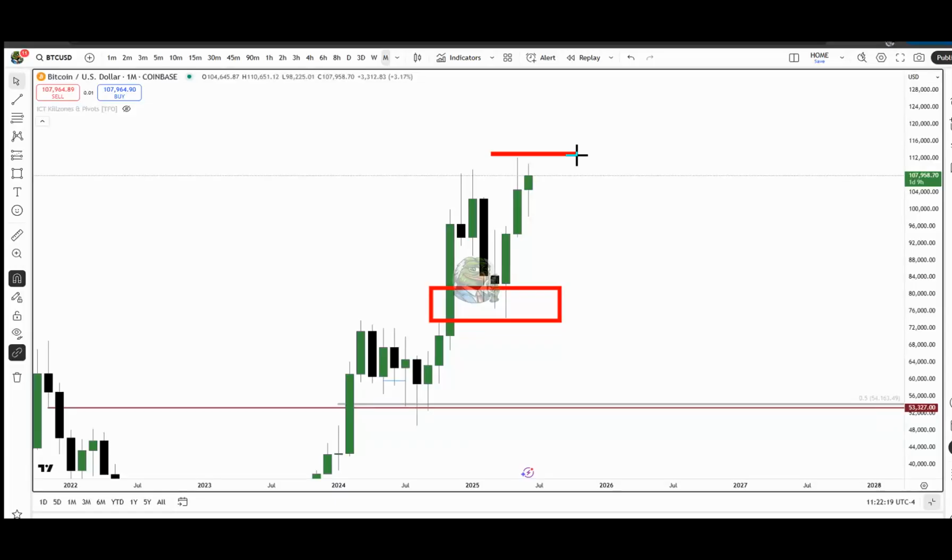The other thing that we can see on this monthly chart is that with this most recent expansion in the last month, we have closed above that sequence of down candles, which is a bullish order block. Okay, so institutional order flow is bullish. If I draw a line at the open of that down candle, which is a bullish order block, we can see that in this current month, when we had that pullback, we have come into the open of that down candle, which is a bullish order block.